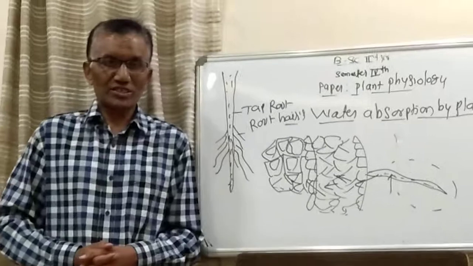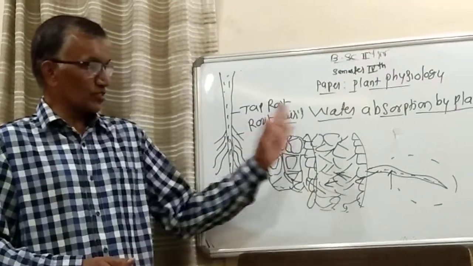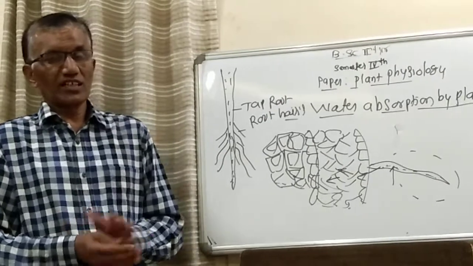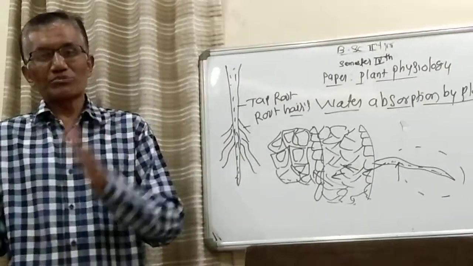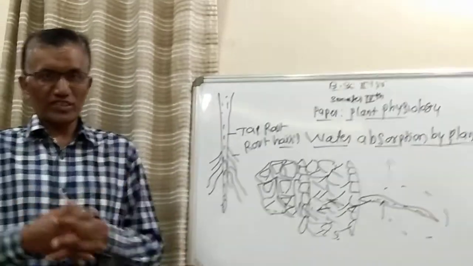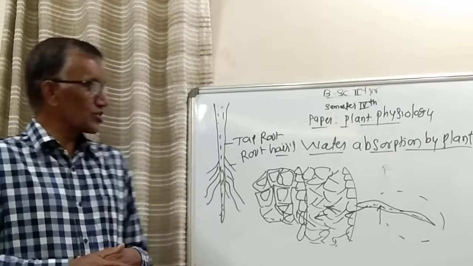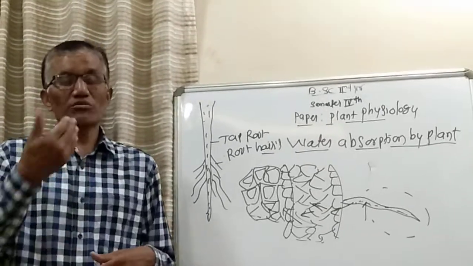Non-osmotically active absorption of water. So these are the two very important things: osmotically active absorption of water, and non-osmotically active absorption of water. After getting a clear idea of these two, what is passive absorption of water?